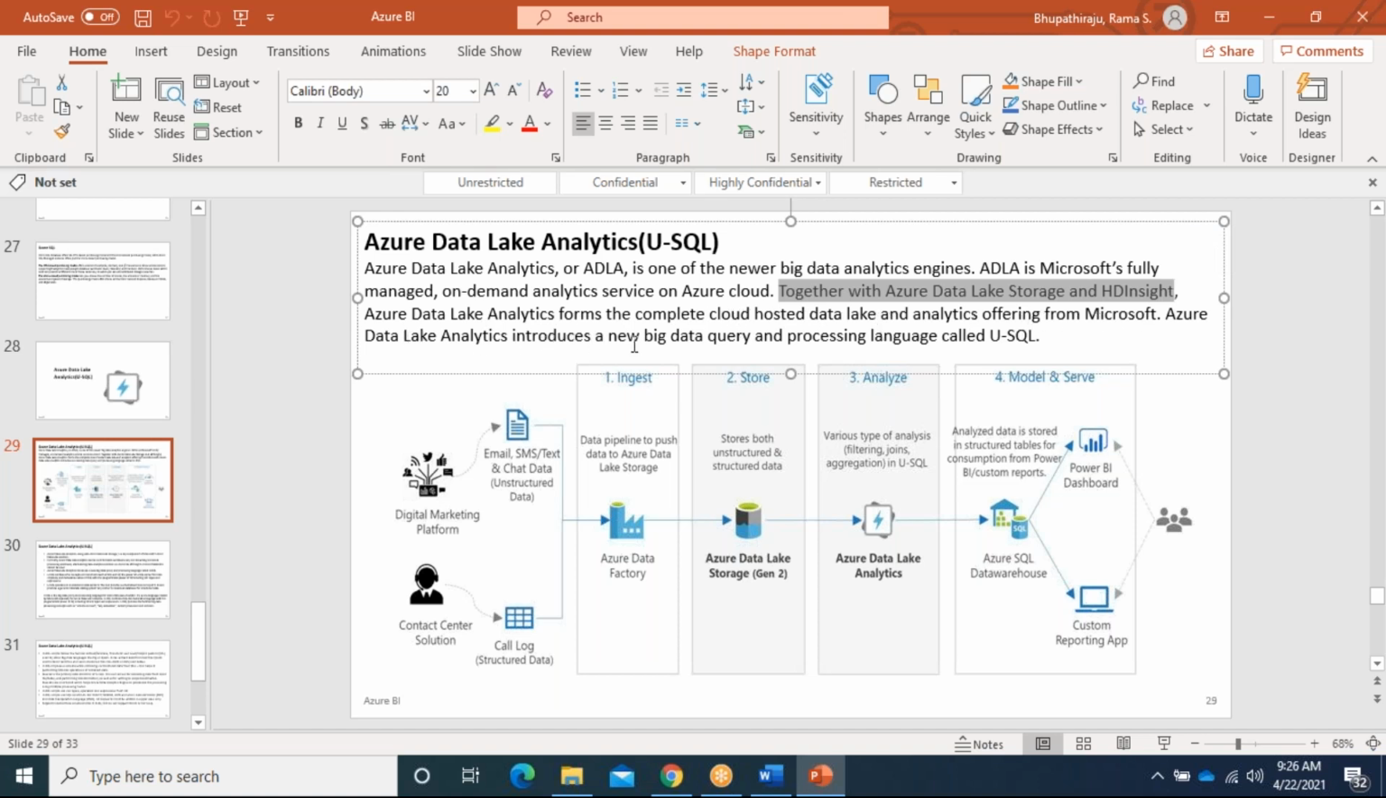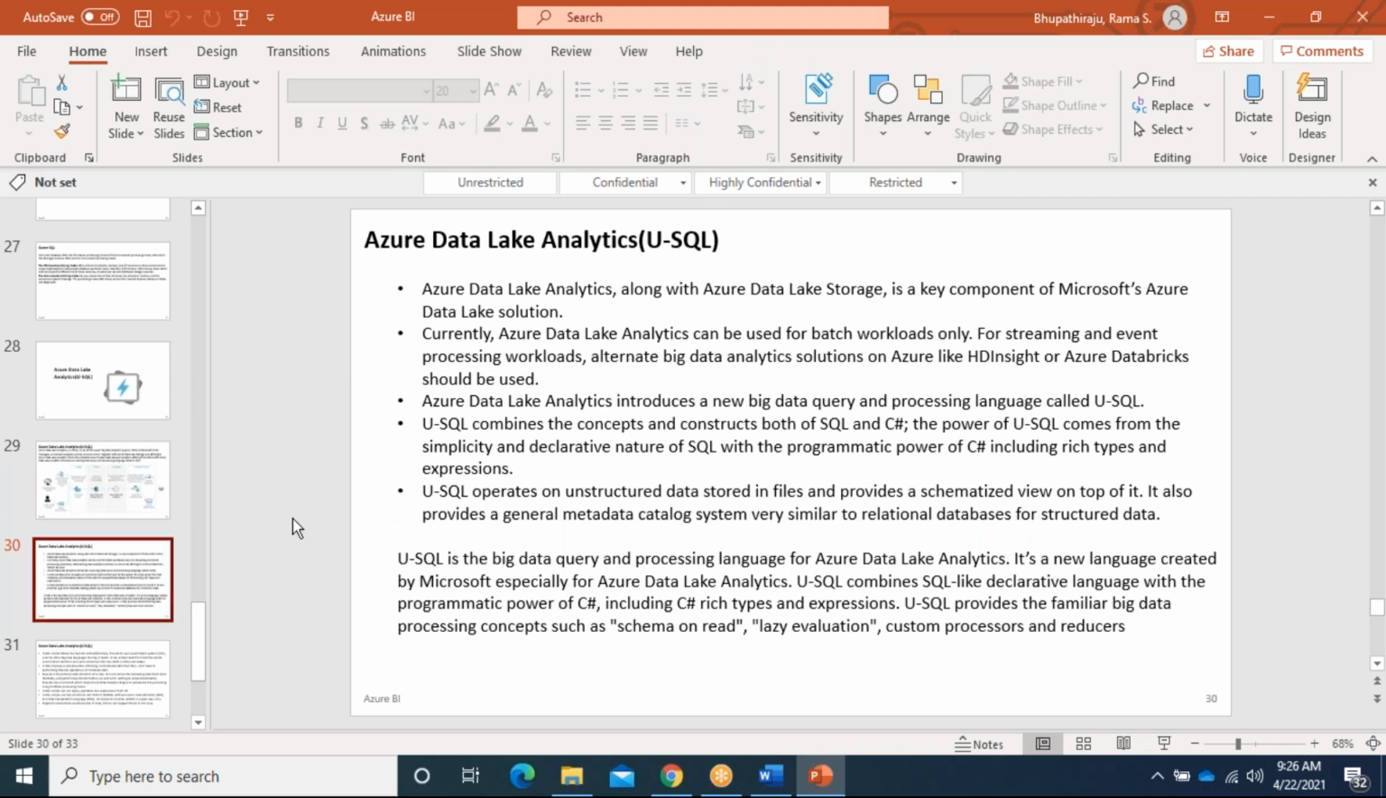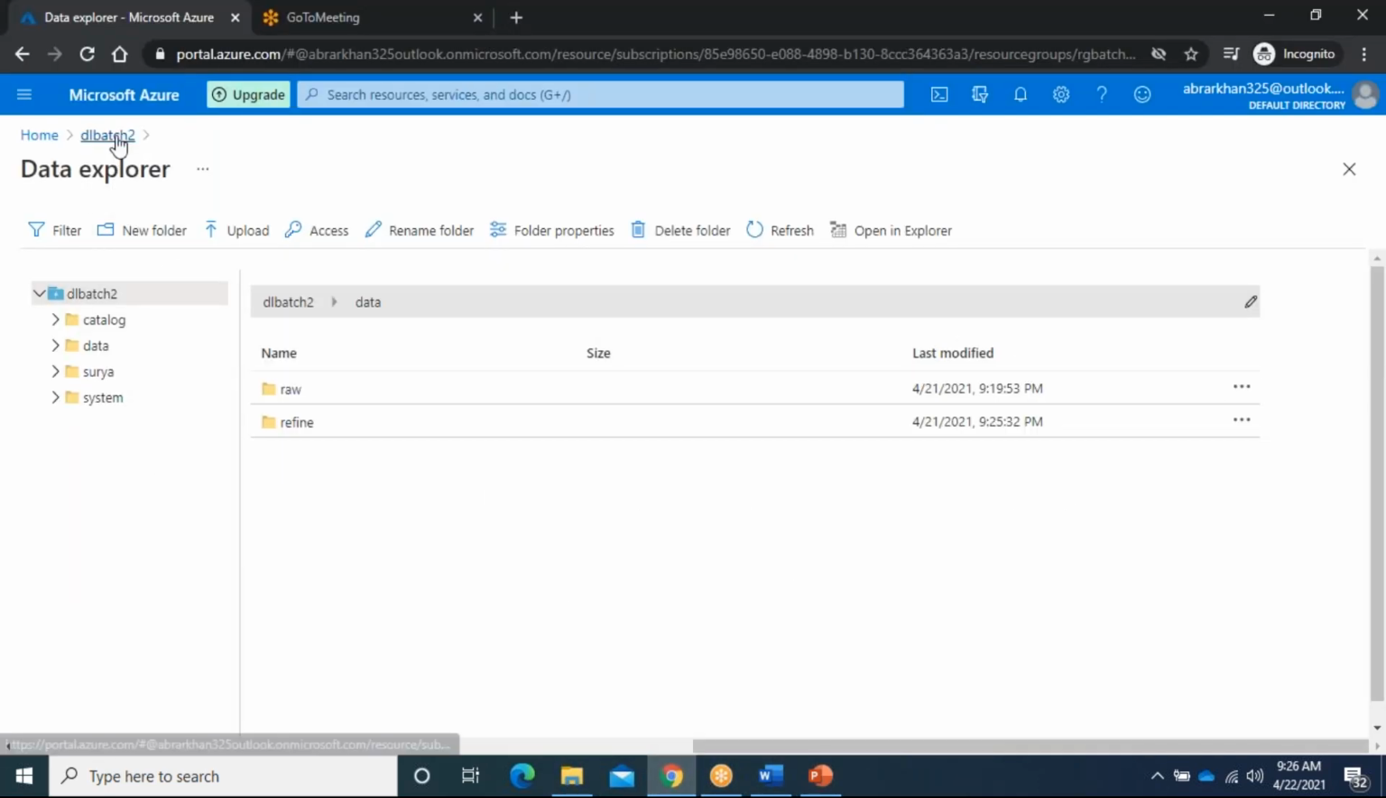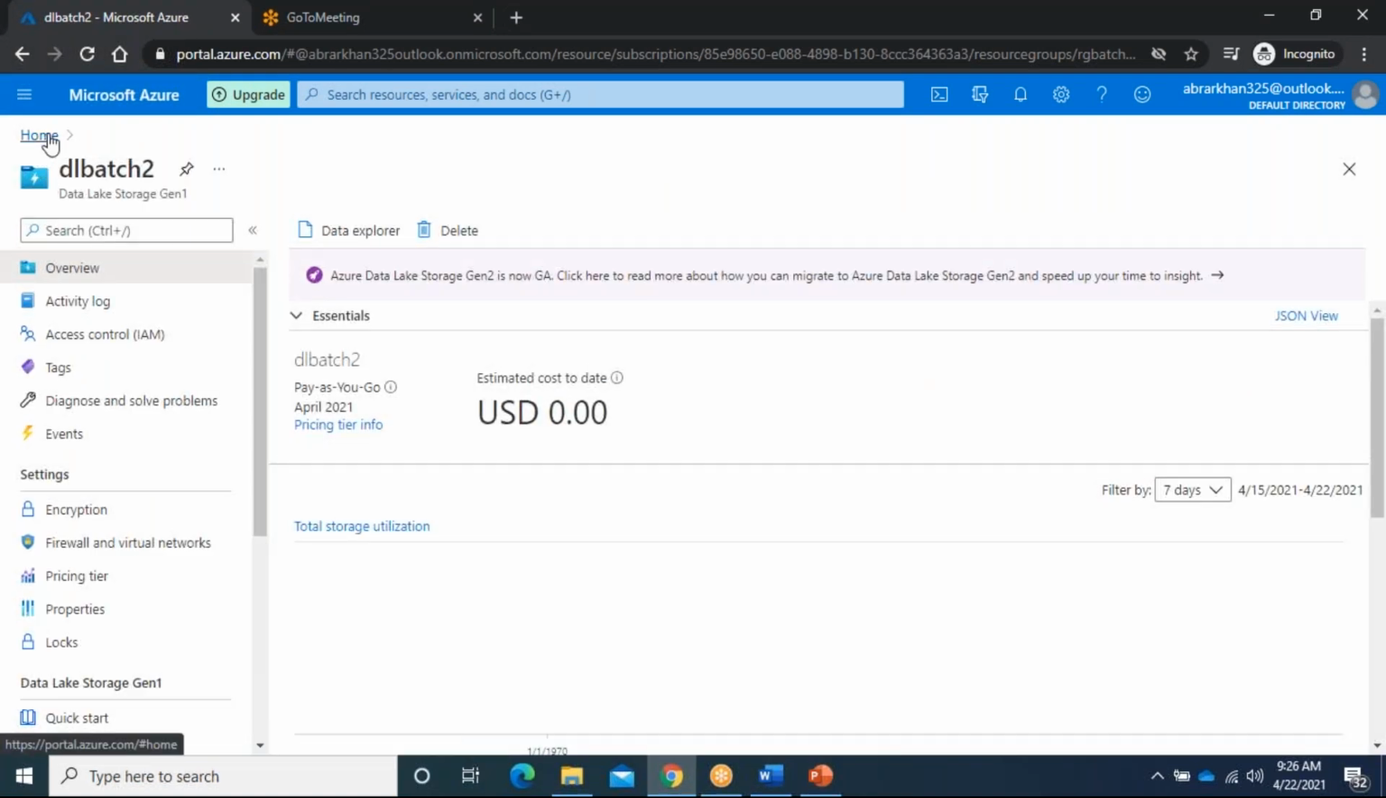Azure Data Lake Analytics introduced a new big data query and processing language called U-SQL. Whatever language we write here, we can call it SQL, like Scala, Python, or whatever it may be, any Hadoop-related language. First I will show you how you can write it. If you go to home,